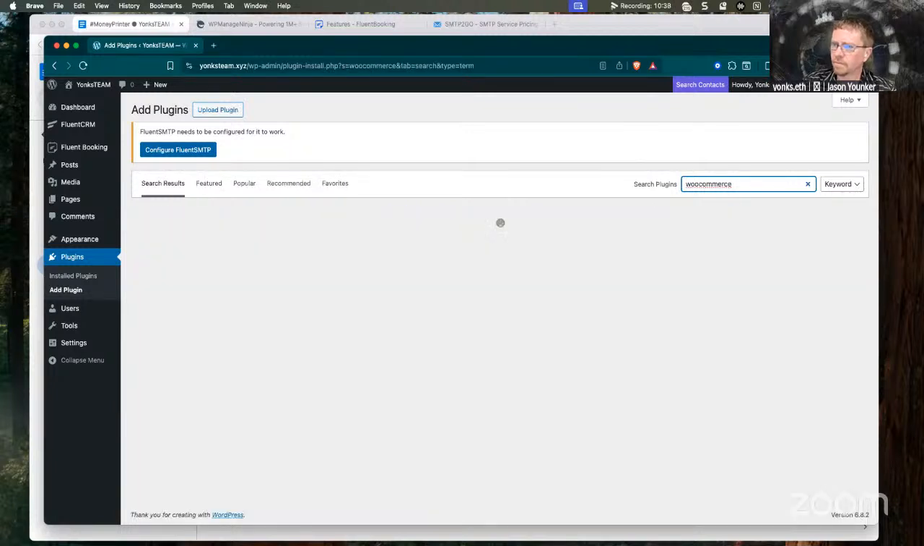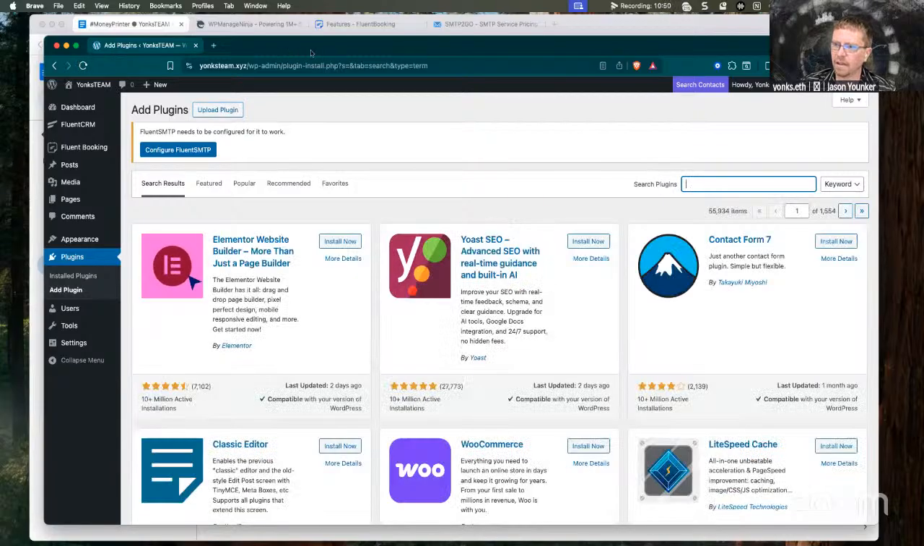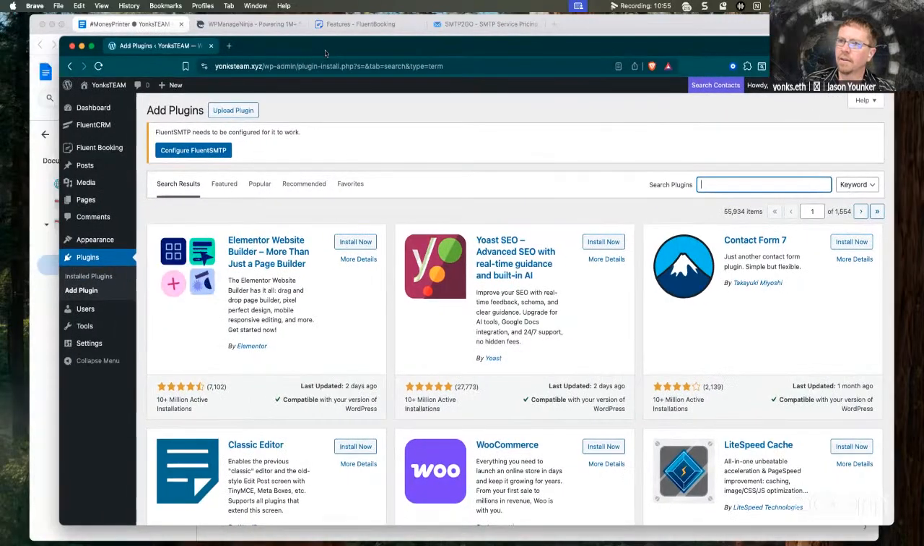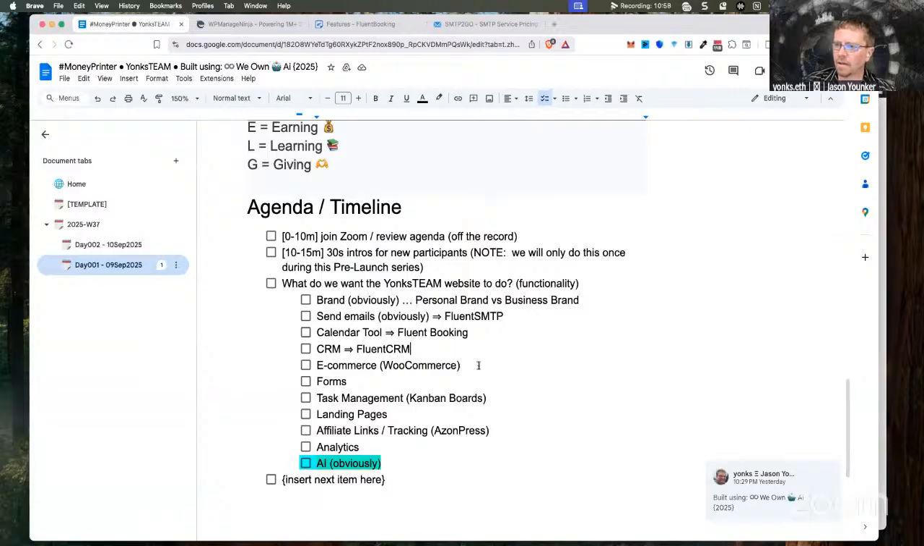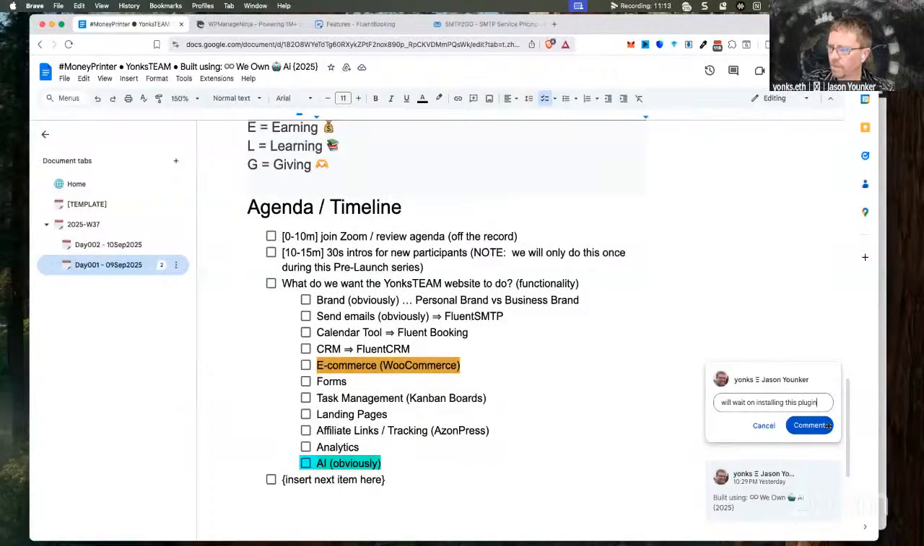WooCommerce. And I think I'm going to hold off on WooCommerce right now. Not going to unpack why, because I don't know if we're actually going to be having any checkout workflow here. And let's actually go back. And I'm going to put this one here as a comment. Will wait on installing this plugin.